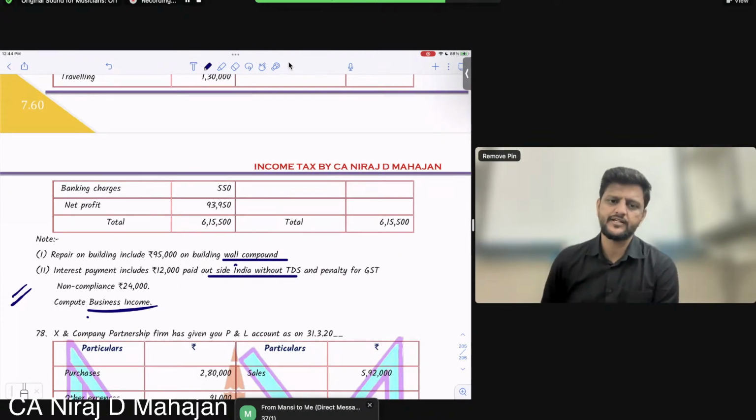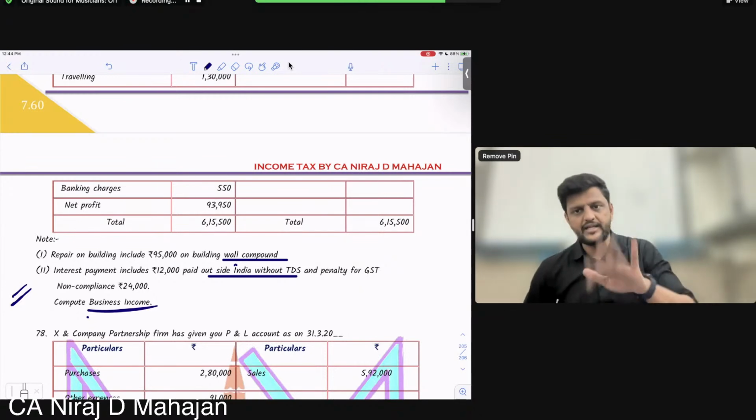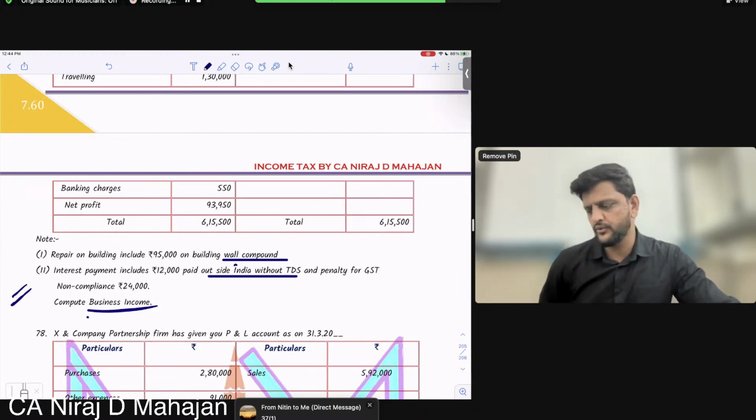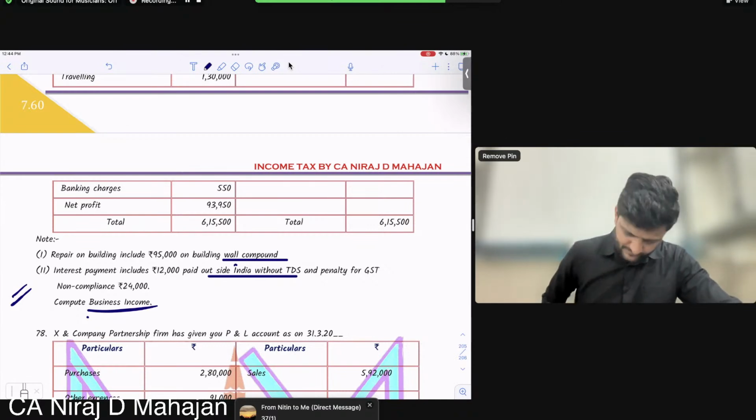Anybody else? Around which section we had seen that concept? Around section 37 we had seen, okay? Income tax is not allowed, but GST was allowed, but penalty in most of the cases was not allowed. Penalty only in case of breach of contract is allowed. Do you remember something or no? Good, yes Nitin, correct.